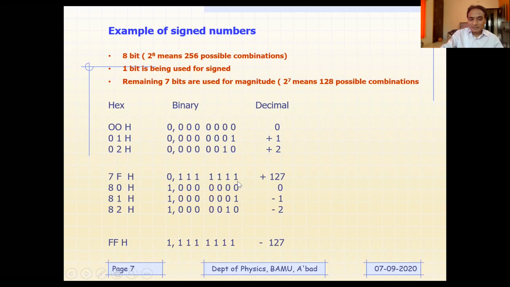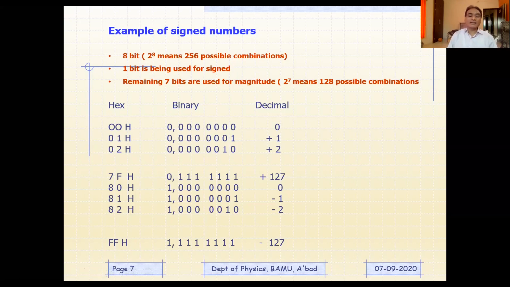If you add 1 to this, it will give you 1 0 0 0 0 0 0 0, which is negative zero. As far as 0 is concerned, there is no question of sign. But if you add 1 to it, this gives you 1 0 0 0 0 0 0 1. This 1 indicates minus sign, so 0 0 0 0 0 0 1 is minus 1. Like that, 82 is going to be minus 2, and so on and so forth. FF is going to be minus 127.